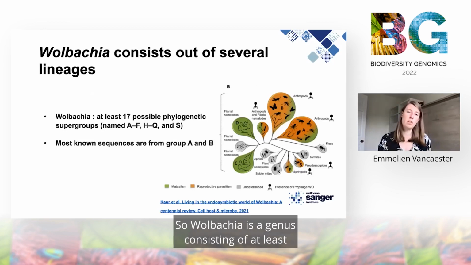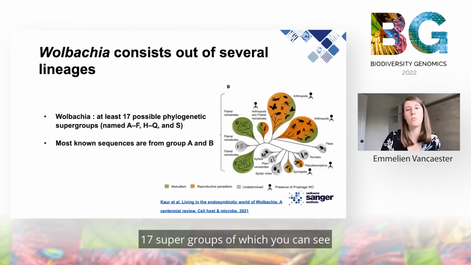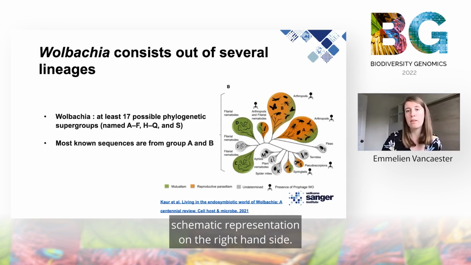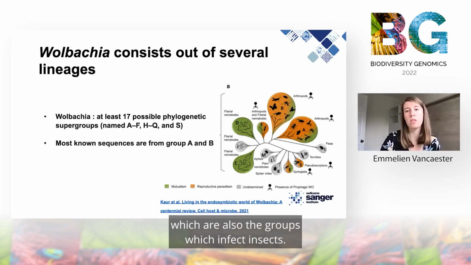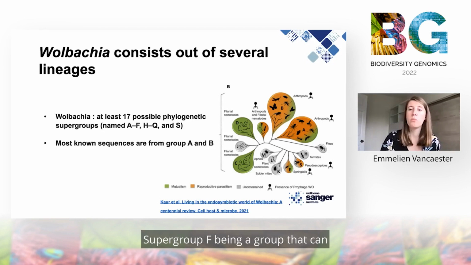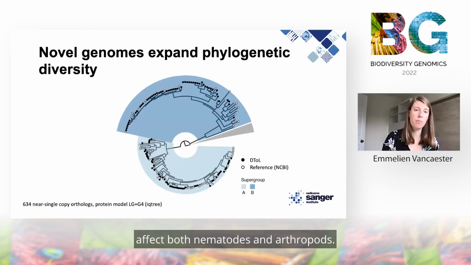So Wolbachia is a genus consisting of at least 17 supergroups, of which you can see a schematic representation on the right-hand side. Most sequences deposited in databases today belong to either supergroup A and B, which are also the groups which infect insects, with supergroup F being a group that can infect both nematodes and arthropods.